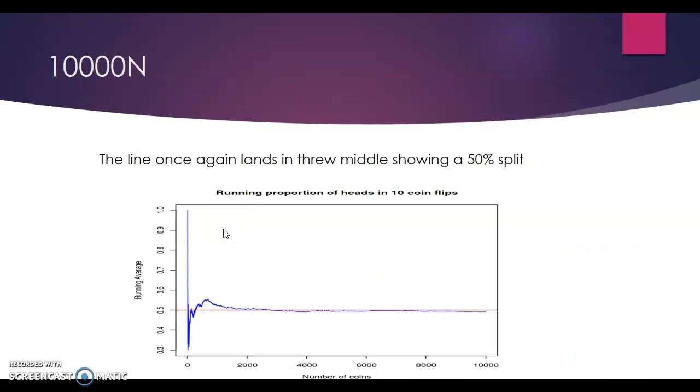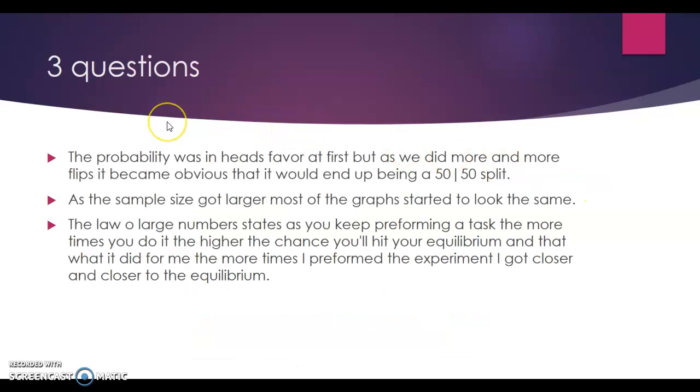And the 1,000 flips starts out a little biased, but totally became a 50-50 thing, like all coin flips should be. 10,000 flips is 50-50. So for question 1, the probability was in favor at first for heads or tails, but mostly for heads. But then as we kept flipping, it ended up being a 50% split. And as the sample size got larger, most of the graphs started to look the same.